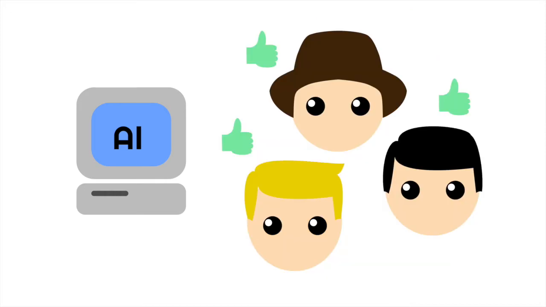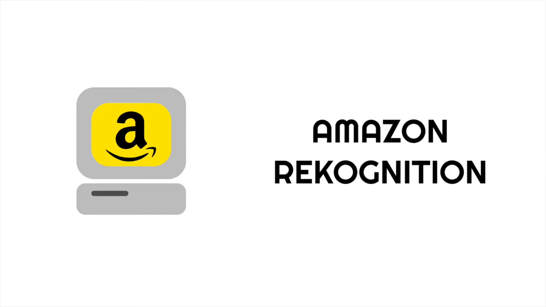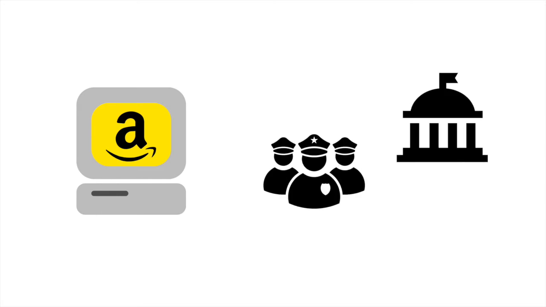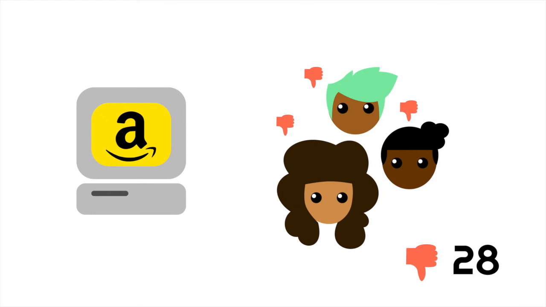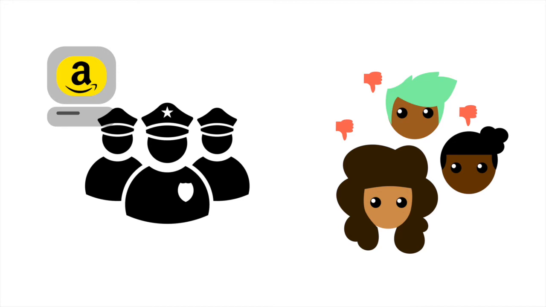For instance, Amazon has created a facial recognition system known as Rekognition and has been marketing their system to police forces and federal departments as a way to help identify and locate criminals. However, the ACLU ran their software through photos of members of Congress and found that the software misidentified 28 members. Many of the errors disproportionately happened to members who were women or people of color. This can have grave consequences if we end up relying on this software for criminal justice.